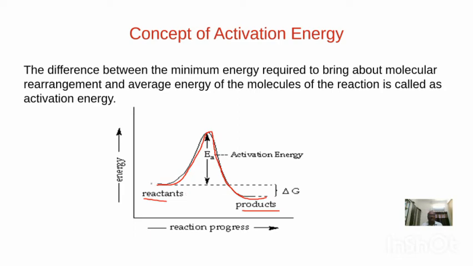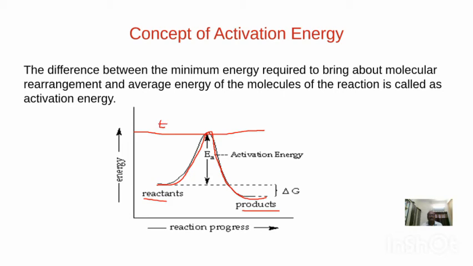But all the reactant molecules will not possess the same energy. The molecules which have enough energy, they only react with each other to form the products. Means, if the energy of molecules is equal to threshold energy, this line indicates threshold energy, they only form the products in the reaction.